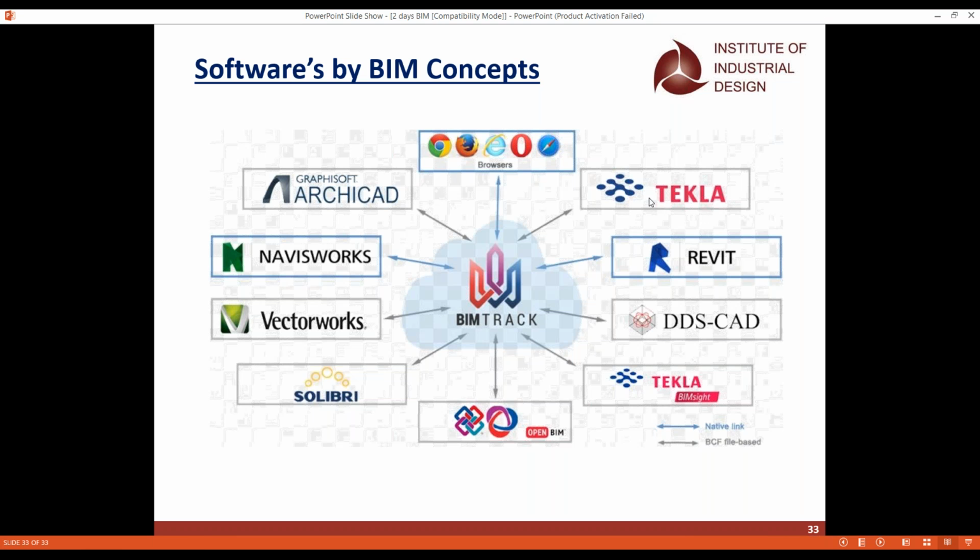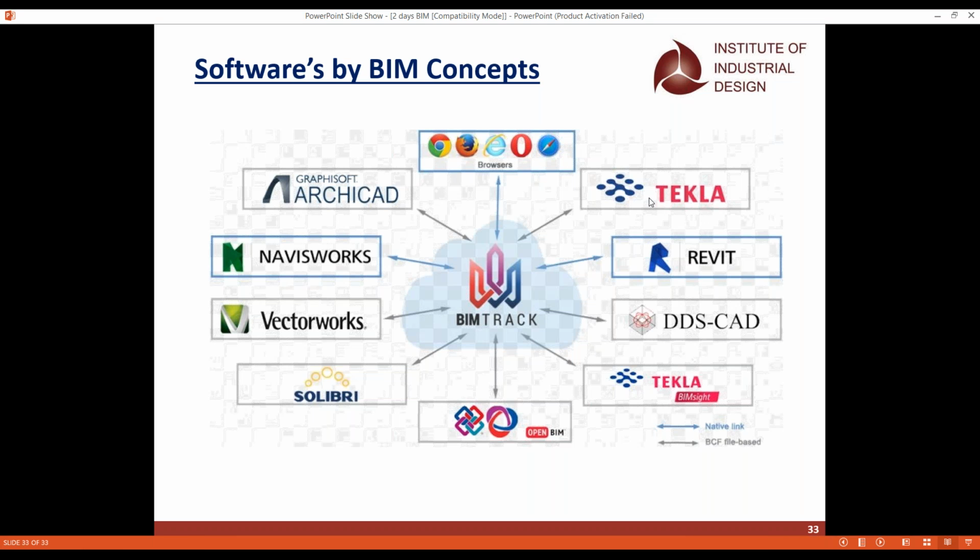You can share your data and construction documents through it. And whenever your documents are shared with the stakeholders, contractors, fabricators, on-site team, or your own team members, they should be shared with respect to the LOD only, the level of detailing.